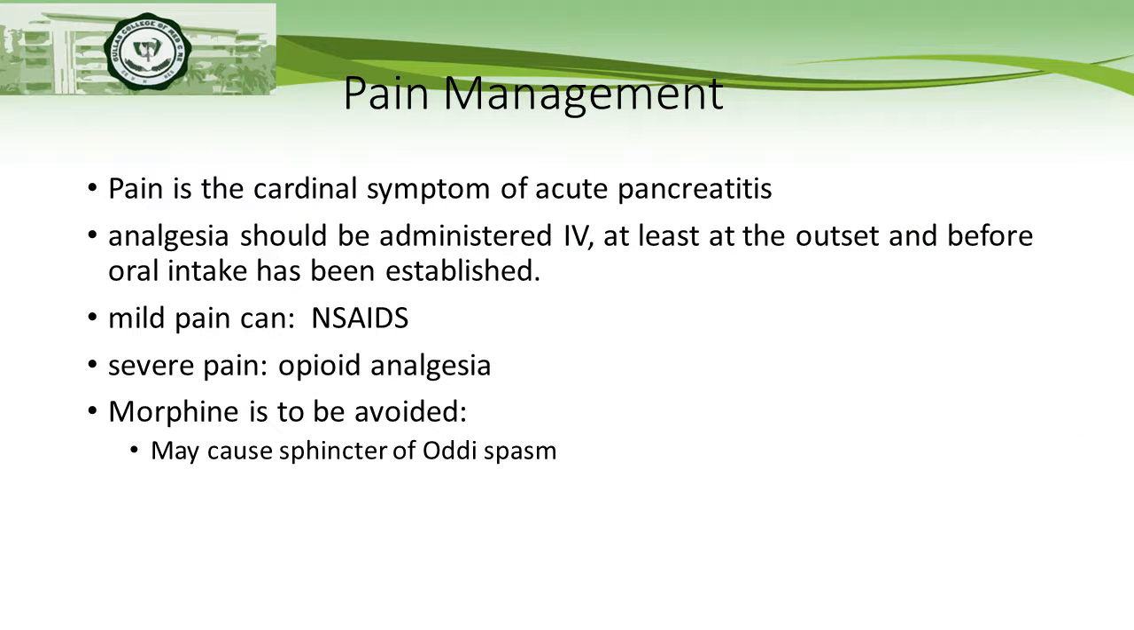So what about pain management? Pain is the cardinal symptom of acute pancreatitis. Analgesia should be administered IV first, at least at the onset and before oral intake has been established. So mild pain can be treated with nonsteroidal anti-inflammatory drugs, and severe pain would require opioid analgesia. Morphine is to be avoided because it causes sphincter of Oddi spasms.